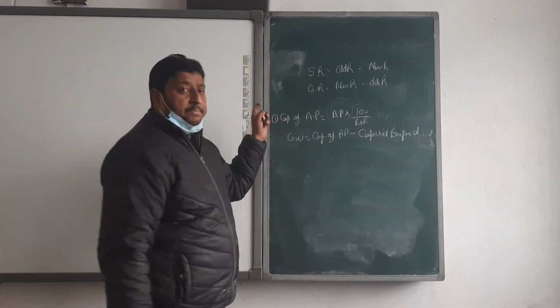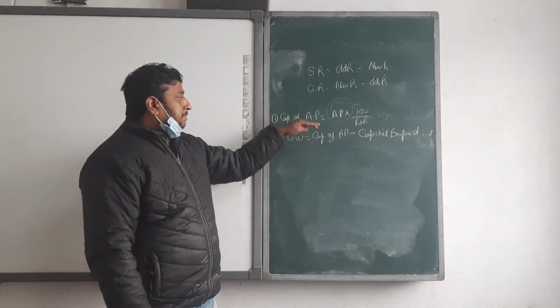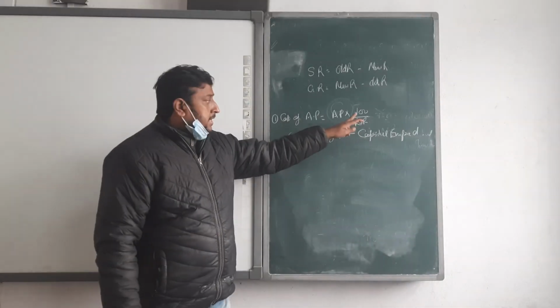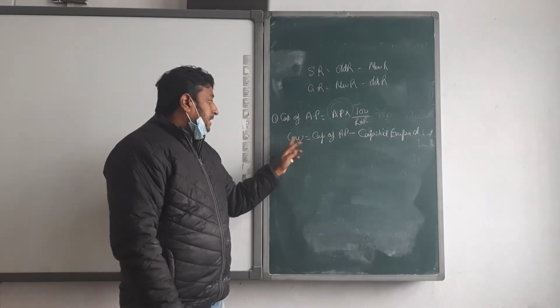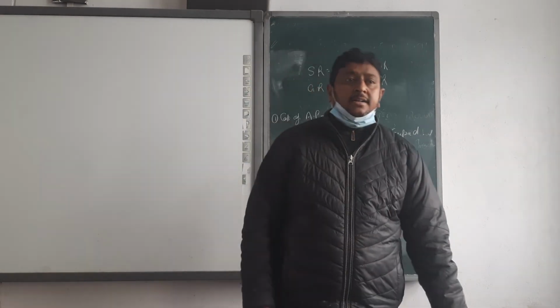First we capitalize the value. Just calculate the average profit first, beta. Then capitalize the average profit with 100 upon rate of return. Then the capitalized goodwill is equal to capitalized value of average profit less capital employed.